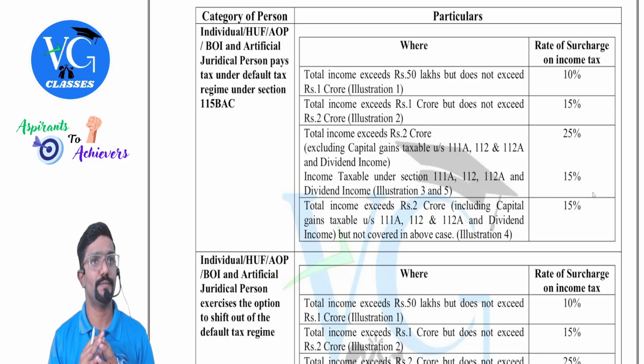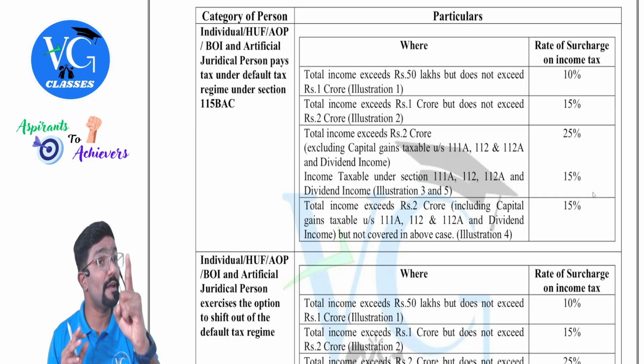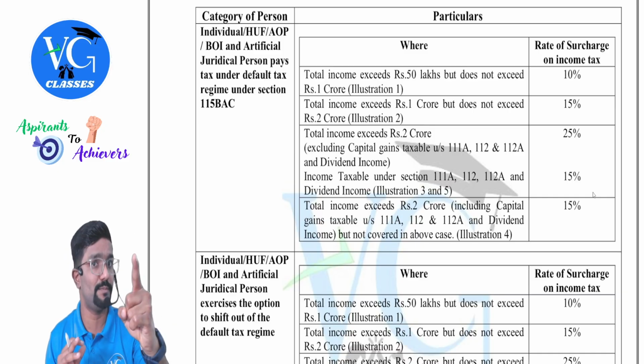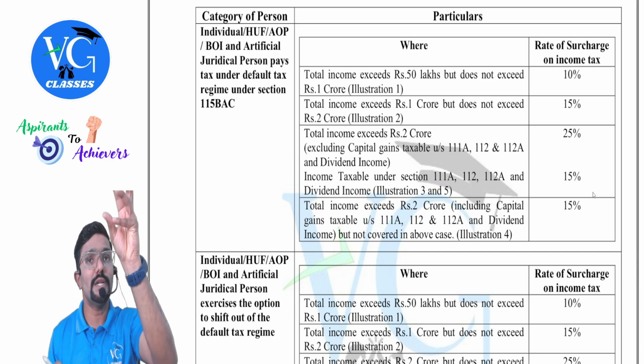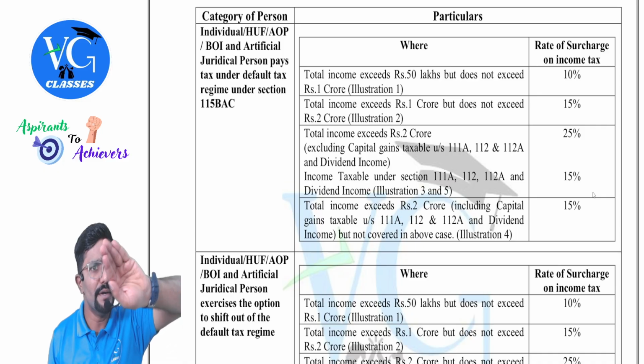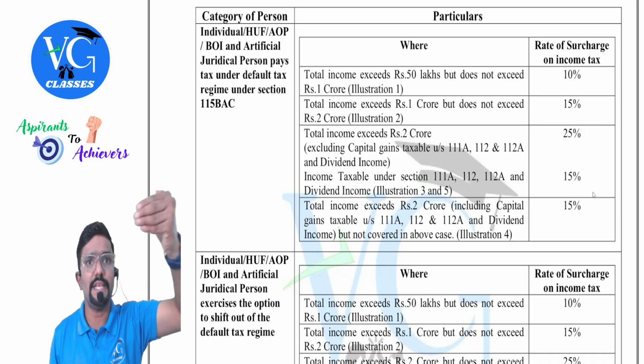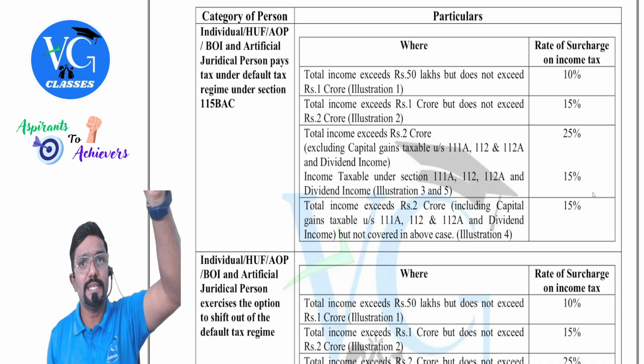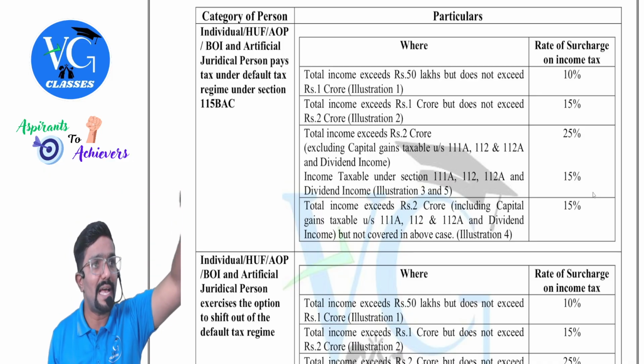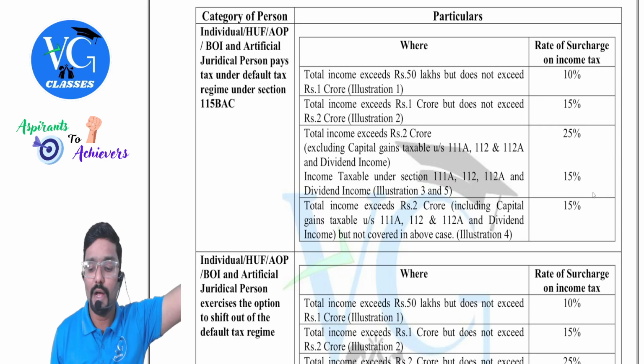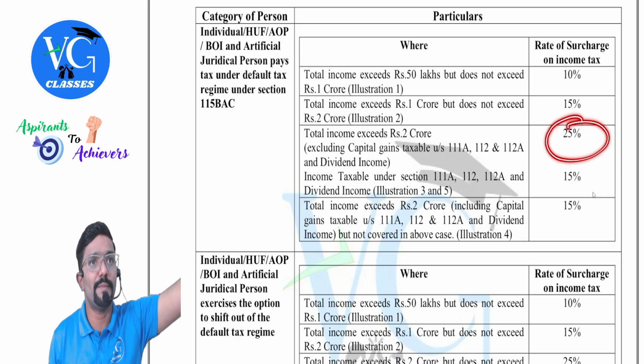Now, while checking, what we should do is check whether my total income exceeds 2 crore, excluding the special incomes. Please be careful, dividend is special only for surcharge purpose. In your total income, all this would already have been included. Remove that and see what the figure is. Is it more than 2 crore? Yes. Then calculate tax on that separately. On that, the surcharge is 25%.